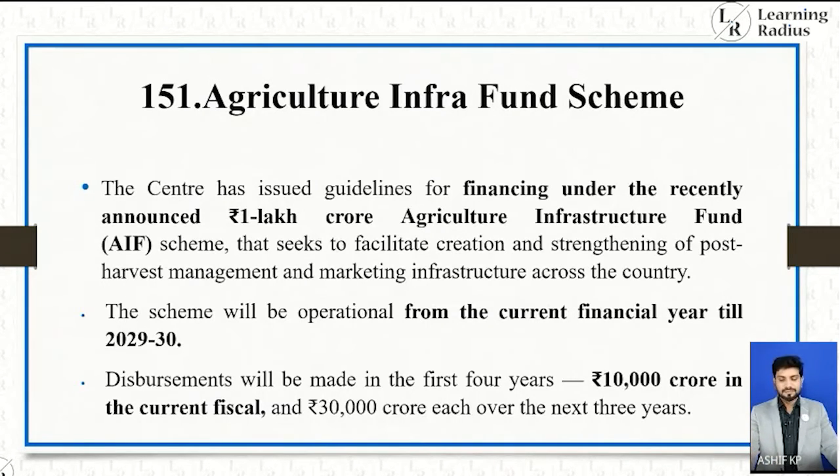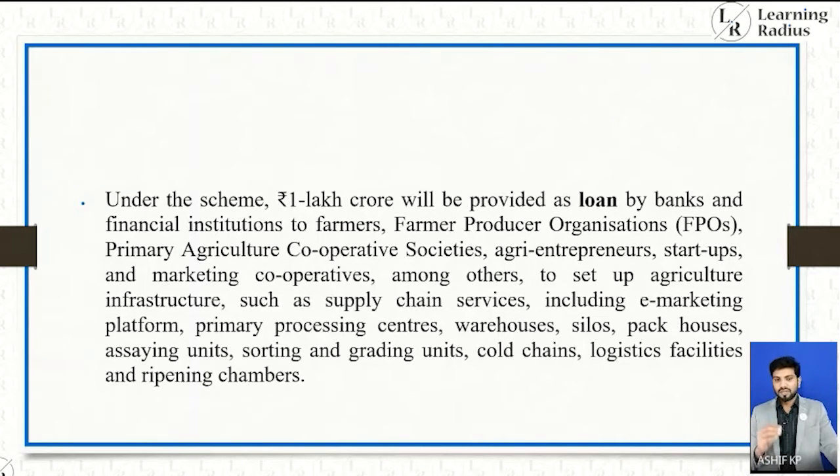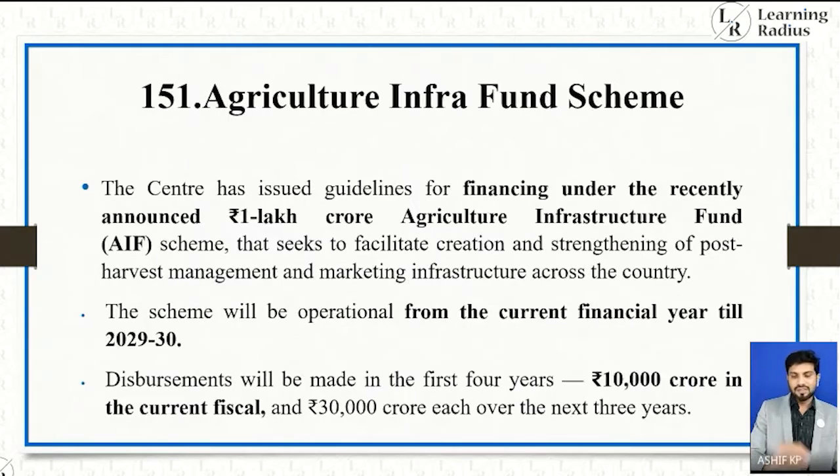the next 3 years. Under the scheme, 1 lakh crore will be provided as loan by banks and financial institutions to farmers, farmer producer organizations, primary agriculture cooperative societies, agri entrepreneurs, startups and marketing cooperatives, among others, to set up agriculture infrastructure such as supply chain services, including e-marketing platform, primary processing centers, warehouse, silos, pack houses, assaying units, storing and grading units, cold chain, logistics facilities and ripening chambers. So here it's very significant.